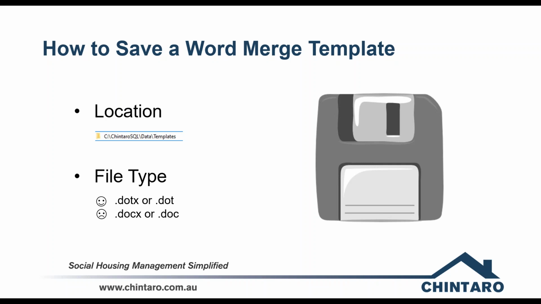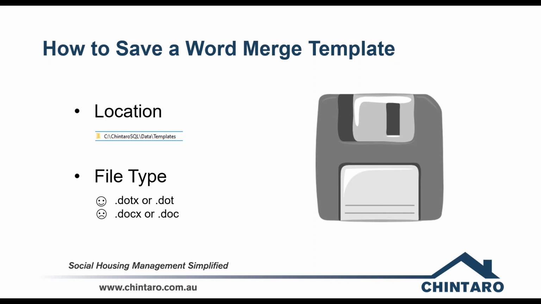The next is file type. So word merges need to be saved as a template document, also known as a .dot or a .dotx. Word defaults to using a .doc or a .docx. So these are documents, not templates, and they won't work with word merges in Chintaro. So there are a few quirks when saving a .dotx file, so let's explore that together.